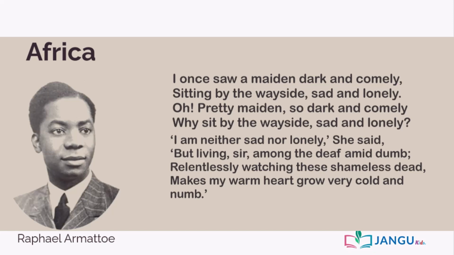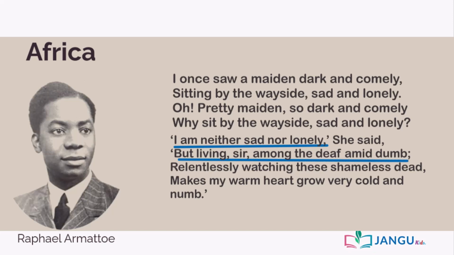The poem then goes on to talk about how people might misunderstand Africa to be sad and lonely, when what is really wrong with Africa is the fact that the people living in Africa do not listen to or see what Africa really wants. This is seen in the 5th and 6th line, where the maiden, who is actually Africa, says, "I am neither sad nor lonely," she said, "but living, sir, among the deaf and dumb."